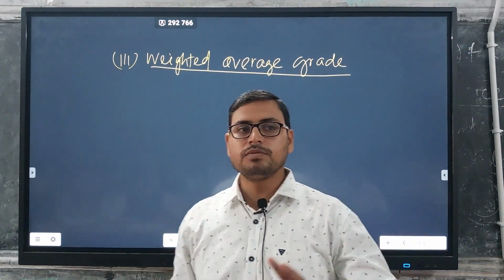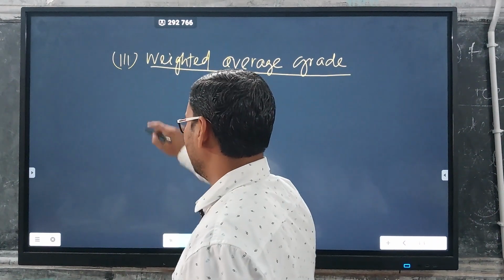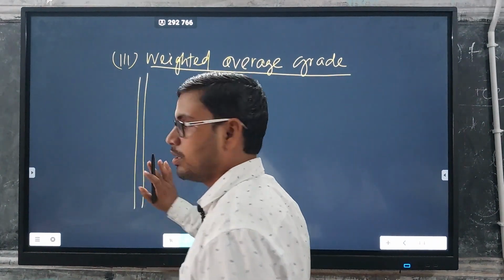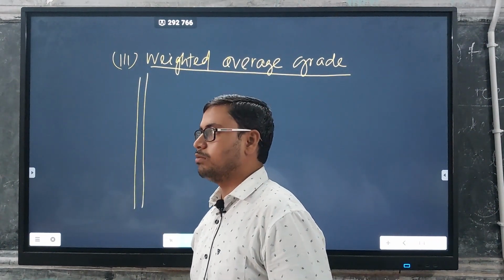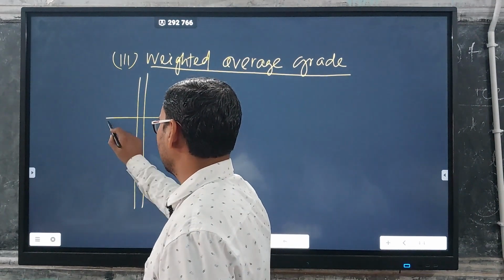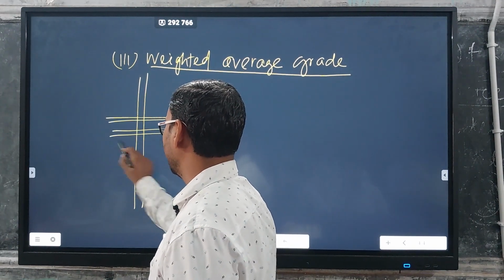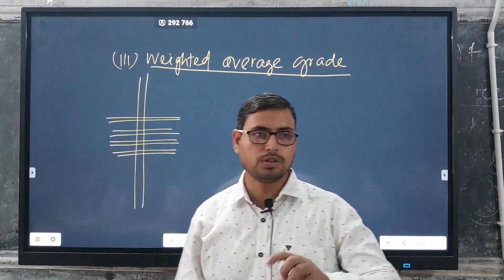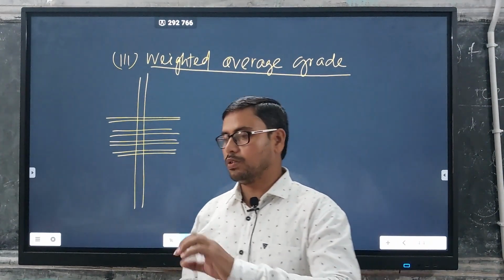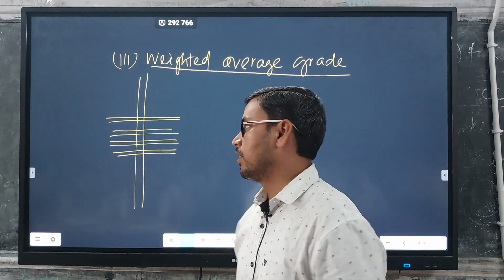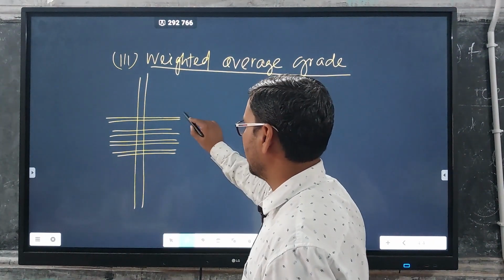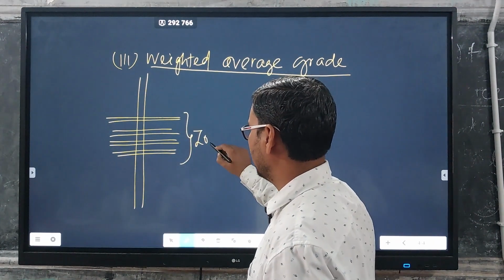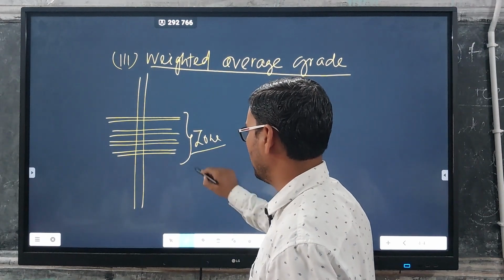Now assume there are 3 scenarios. First, there is only one borehole, and in one borehole we are getting a different width or thickness of a mineral. This is your zone, or this is also known as a lode.